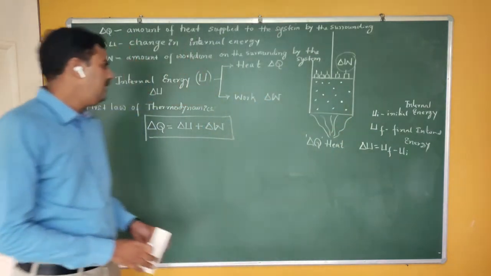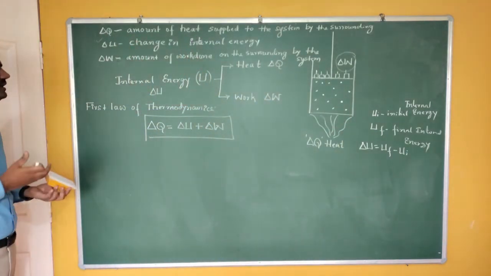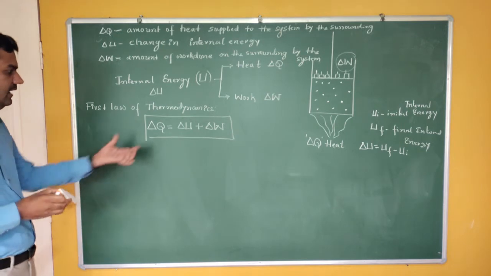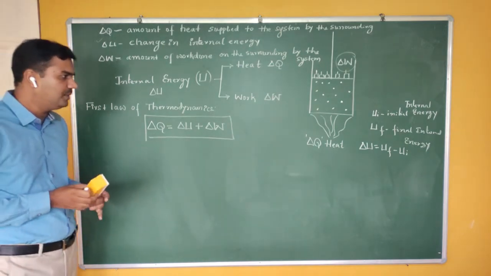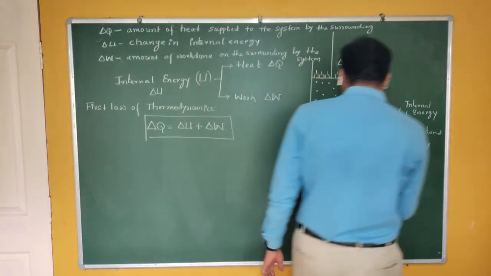If I take these as delta Q, delta U, and delta W like that, then I can say that delta Q is equal to delta U plus delta W. See now, see here.